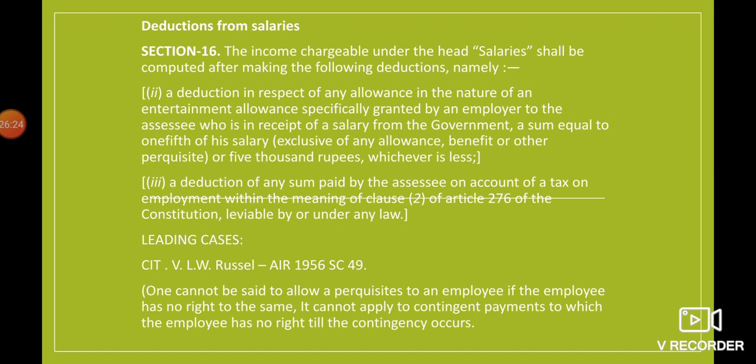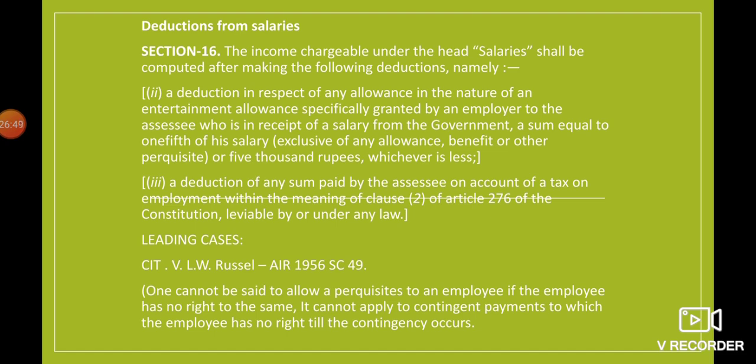It means the employee was supposed to reach that particular age. Just because the employee has not reached that particular age, the 3,334 rupees premium which was paid by the company, the employer, was not taxable in the hands of the employee, right?